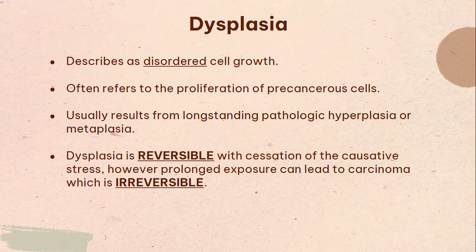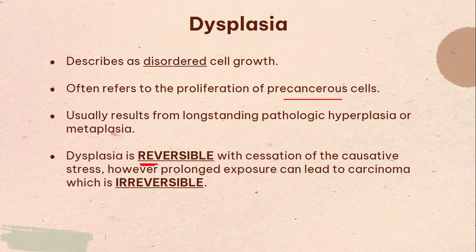Dysplasia is described as disordered cell growth, alright? It often refers to the proliferation of precancerous cells. Usually results from long-standing pathologic hyperplasia or metaplasia. We've already said this. Pathologic hyperplasia can lead to dysplasia and cancer, metaplasia can lead to dysplasia and cancer, right? So dysplasia is reversible, very, very important. With cessation of the causative stress, dysplasia is reversible. However, prolonged exposure can lead to carcinoma, which is irreversible, and this is a very important concept.